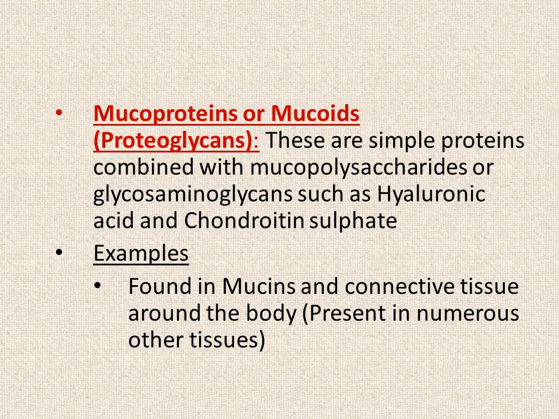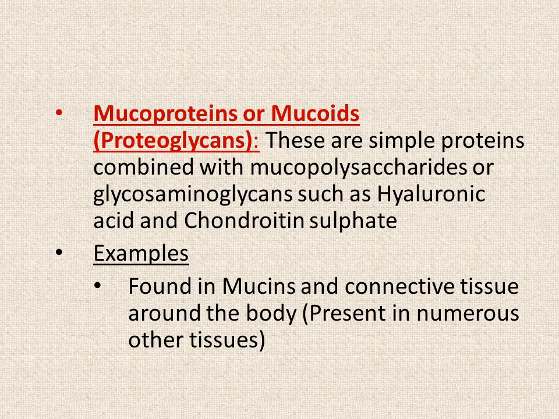So now the second category of conjugative proteins that we are going to discuss are mucoproteins or mucoids, which are also known as proteoglycans, and these are simple proteins which combine with mucopolysaccharides or glycosaminoglycans such as hyaluronic acid and chondroitin sulfate.